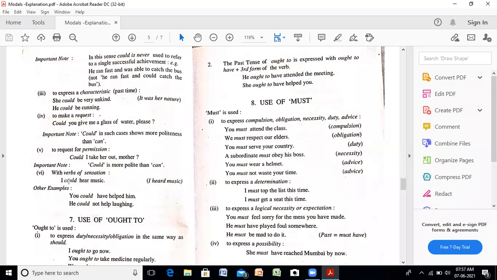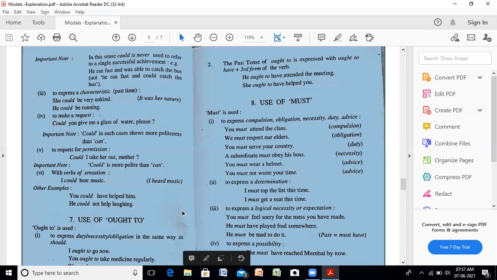With the verbs of sensation, again, I could hear music. You could have helped him. He could not help laughing. Here you have seen the past form, could have plus third form is used.